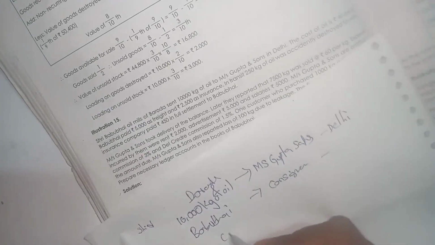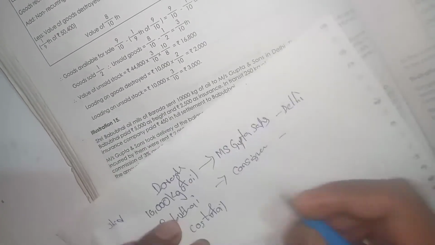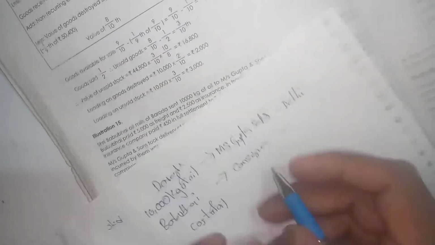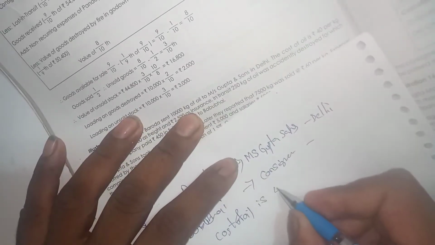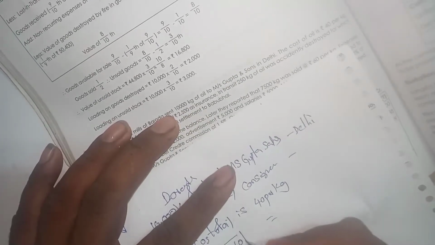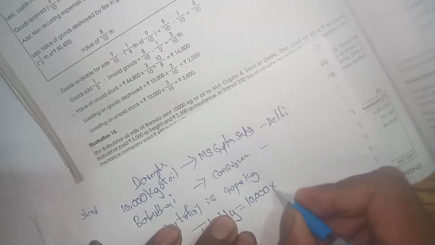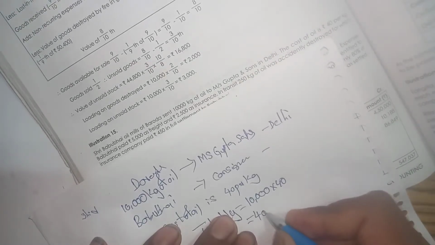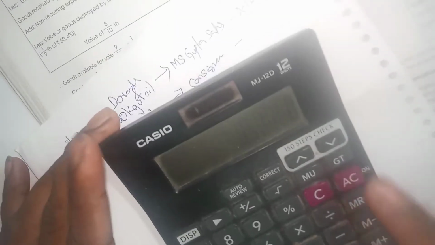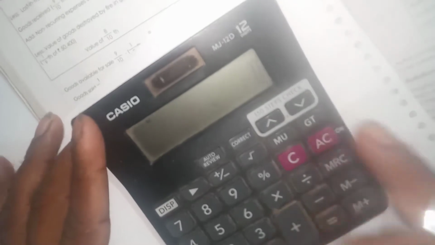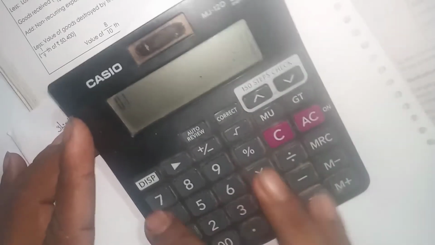So the cost of oil is 40 per kg. Total kgs is 10,000, we multiply 10,000 into 40, that is equal to 4 lakhs. Watch carefully, no need to take any urgency. So this is the total amount.